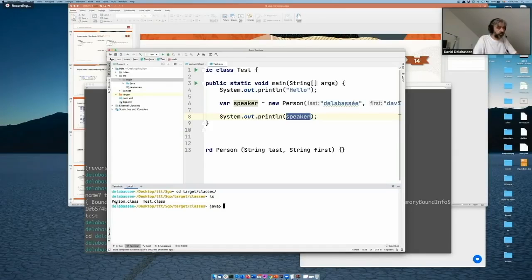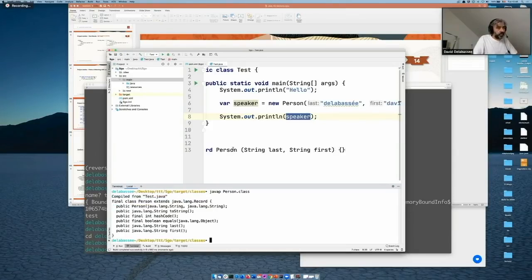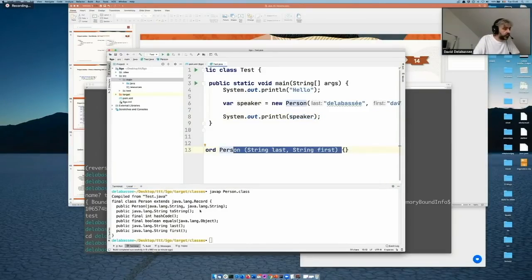If we look at the record itself, just by this simple declaration, we see that we have a few methods that have been generated. The class person is final. It extends java.lang.Record. It has a constructor. It has a toString. It has a default hashCode method. It has an equals, and then it has two getters, last and first name.